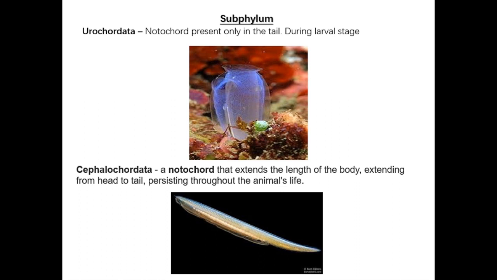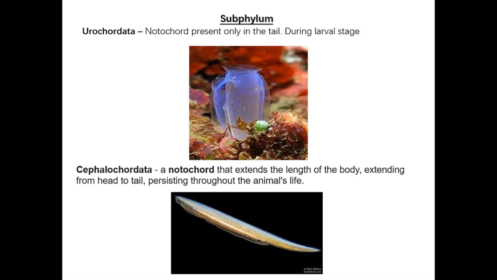Cephalo means head region, and chord means cord-like structure present in the head region, so we place them into Cephalochordata. A notochord that extends the length of the body, from head to tail, persisting throughout the animal's life, is called Cephalochordata. The example is the lancelet.